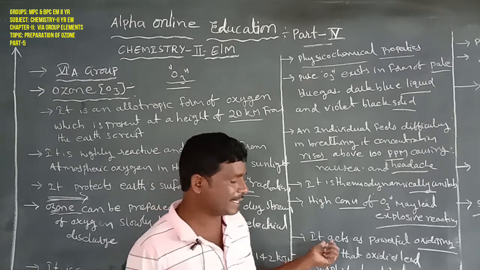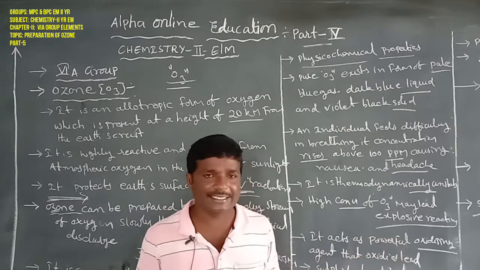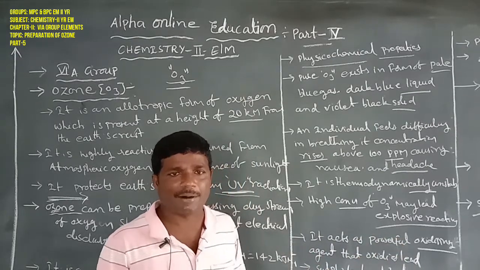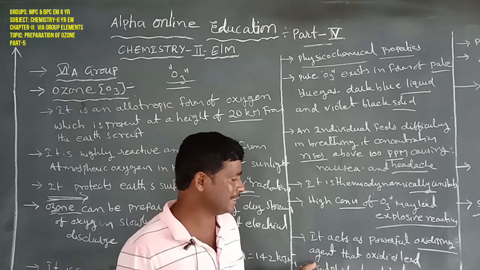Next, ozone acts as a powerful oxidizing agent.